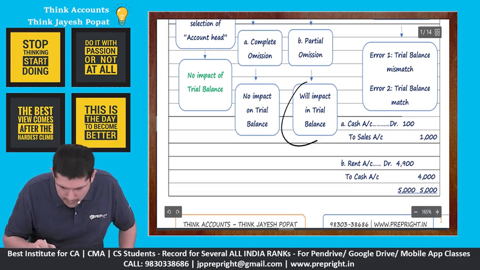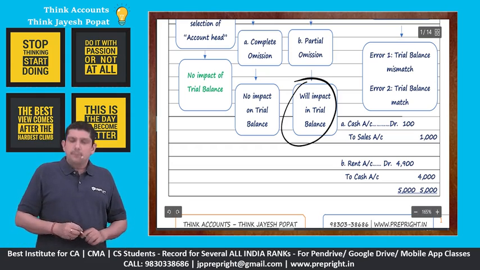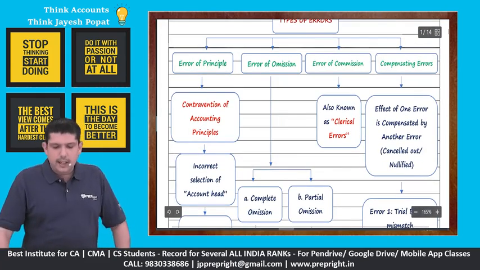So there will be a mismatch, right? This will have an impact on our trial balance. Then we'll talk about error of commission.